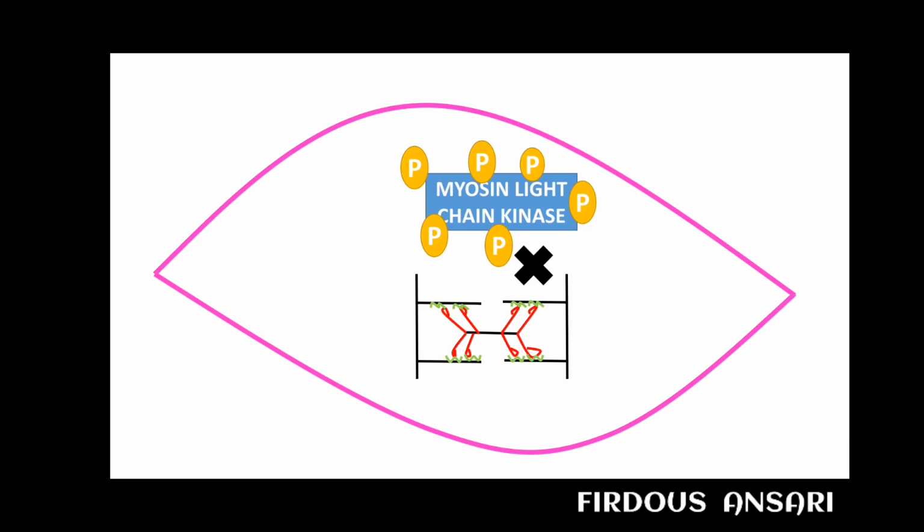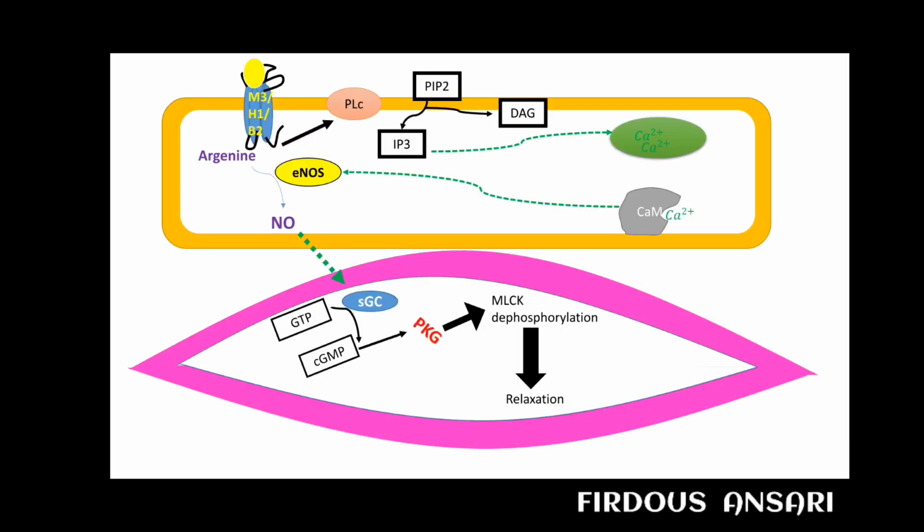So what we can see here is that protein kinase G will cause phosphorylation of the myosin light chain kinase, because of which it is unable to produce actin-myosin interaction, thereby leading to relaxation. In addition to this, protein kinase G will also cause phosphorylation of the calcium channel, reducing the influx of calcium ion, thereby reducing the availability of calcium-calmodulin complex.